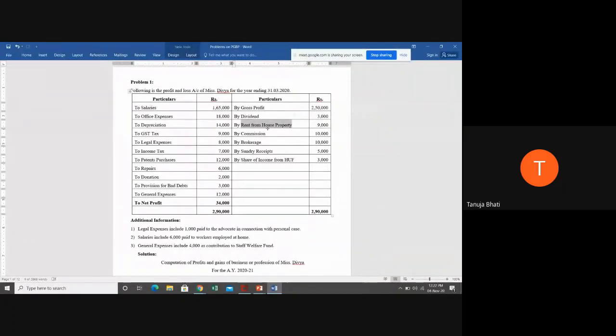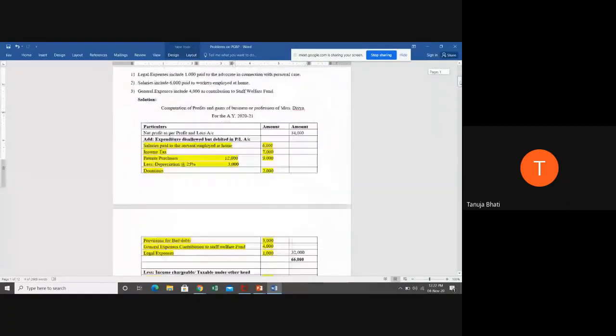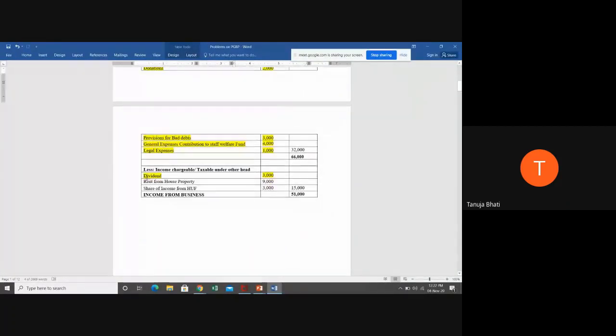No, ma'am. Is it chargeable under the head profits and gains from business or profession? No, it is chargeable under the head income from house property. So we have seen that whatever incomes are not relating to business incomes, you have to deduct it from the income. So rent from house property also you have to deduct it. This is nothing but incomes chargeable or taxable under other head.